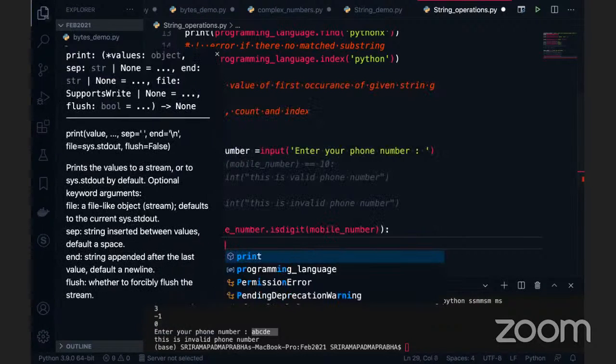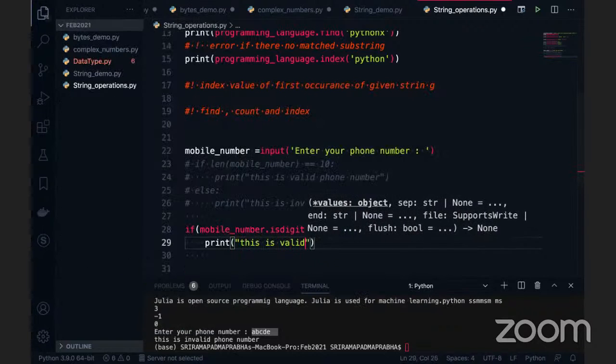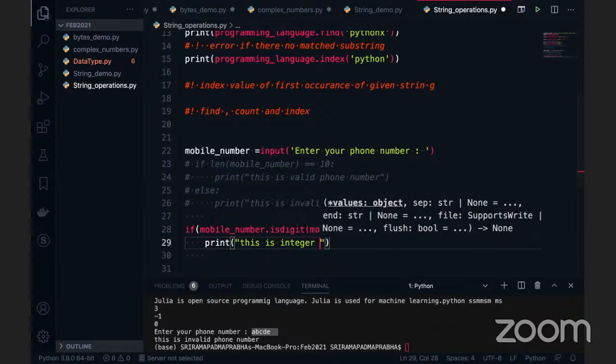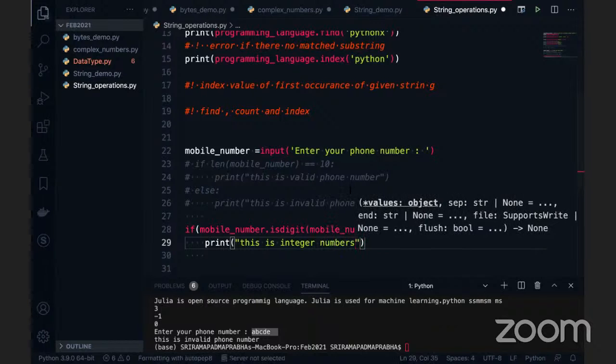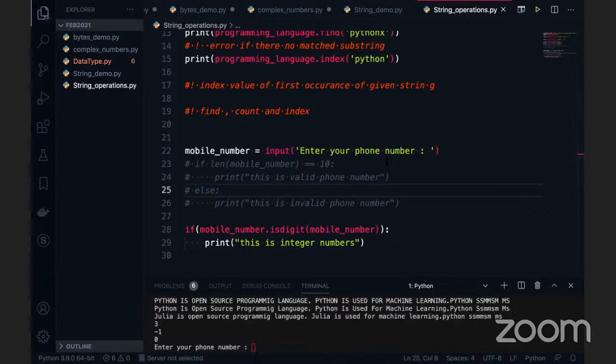So I'm just going to print now. Instead of saying valid phone number, this is an integer phone number. Integers we are using. This contains integer numbers. Example. I'm going to execute this code. Let's see now. I'm going to give the phone number here: 1 2 3 4 5 6 7 8 9 0.